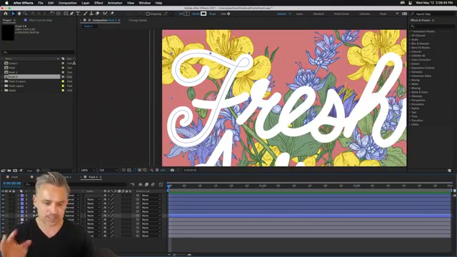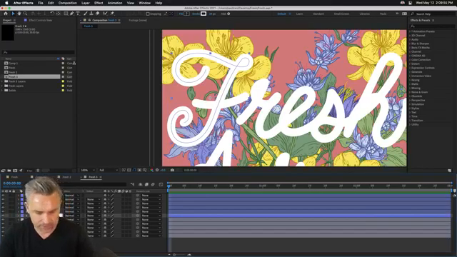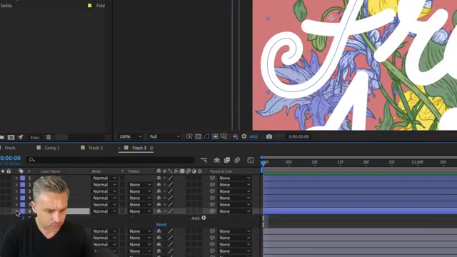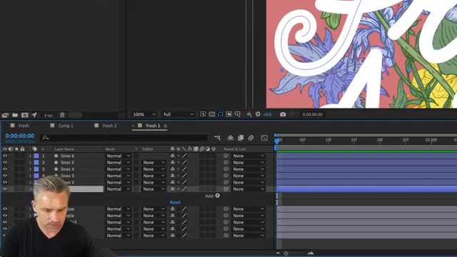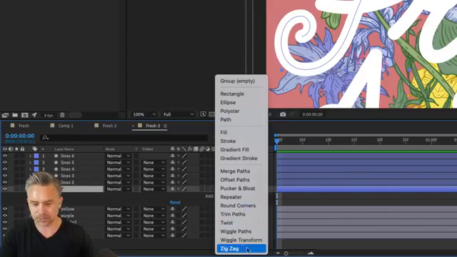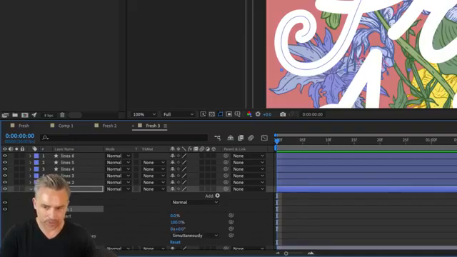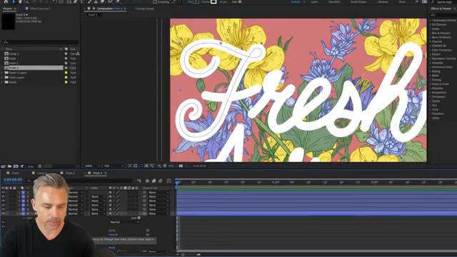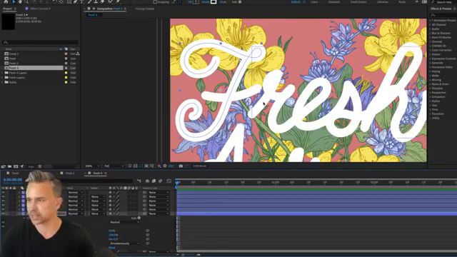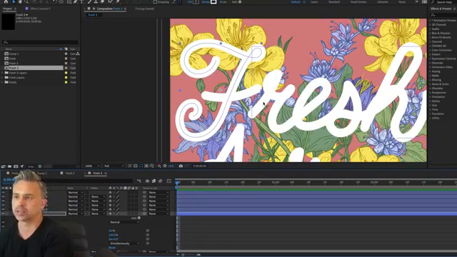So now we have these lines, right? You ready for this? Twirling this down, this is actually the F for fresh. Let's twirl this down, and let's add a trim paths. Adding trim paths right in here. Trim paths will allow me to control the beginning and end of this line. I'm sorry, that's probably behind my head. I apologize. Let's move my big honking head over.